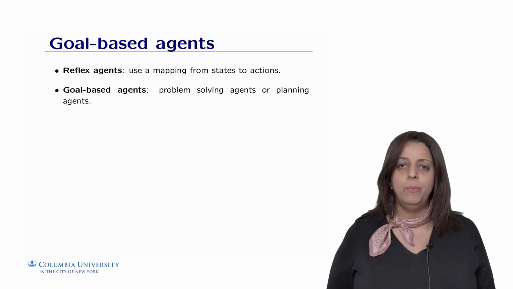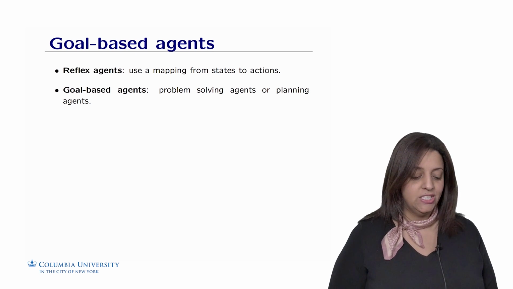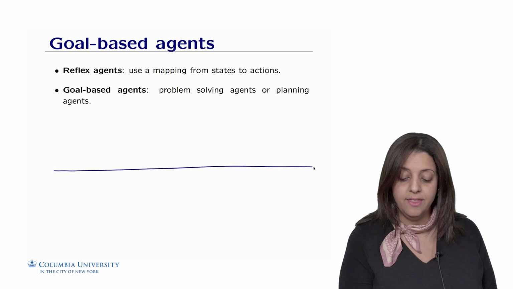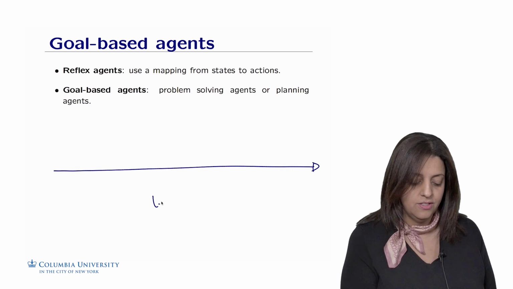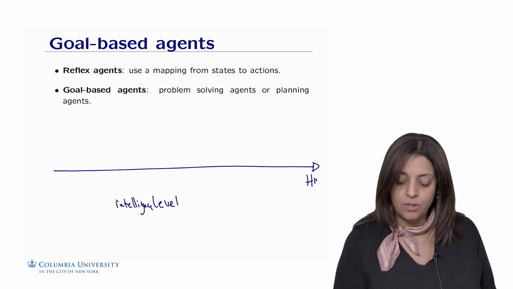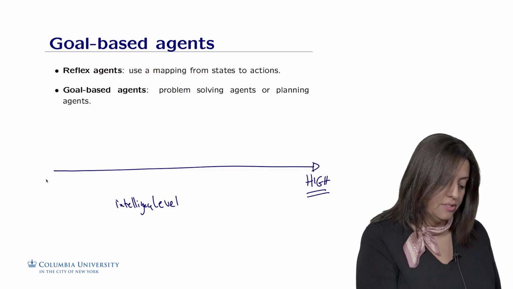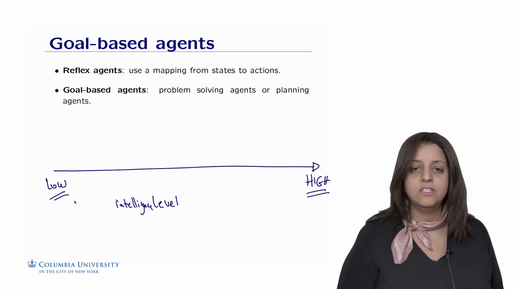Goal-based agents operate differently. Instead of having this predefined list of states to actions, goal-based agents have to find the solution for the problem. Just to put things back in context, I'm going to start first by drawing the level of intelligence. On this side, we're going to put agents with a high level of intelligence. On this side, we're going to put agents with a low level of intelligence.